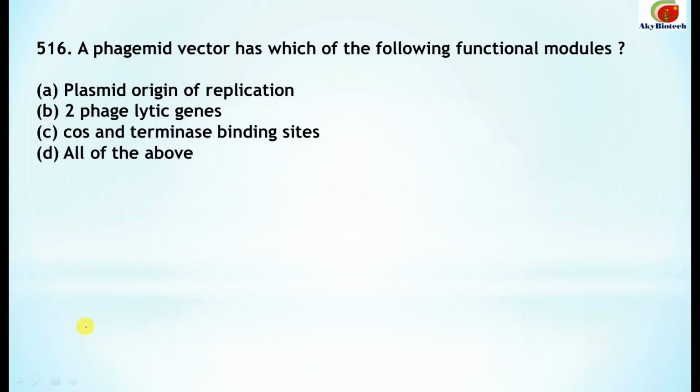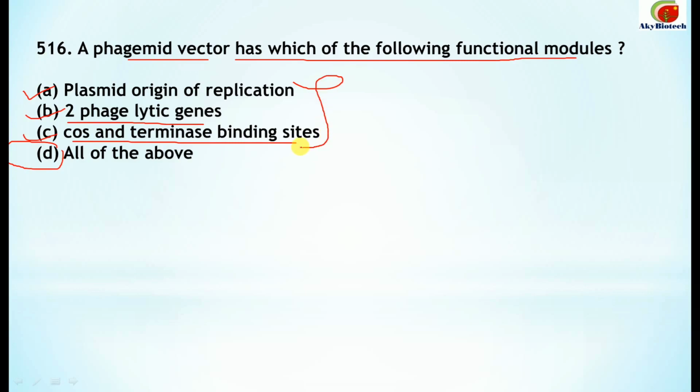516. A phage-mid vector has which of the following functional modules? So phage-mid vector, it has which of the following functional modules? It is plasmid origin of replication, correct. Two phage lytic genes, correct option. And the cos and the terminase binding sites, this is also correct. So D part is the correct, that is all the three options are correct.